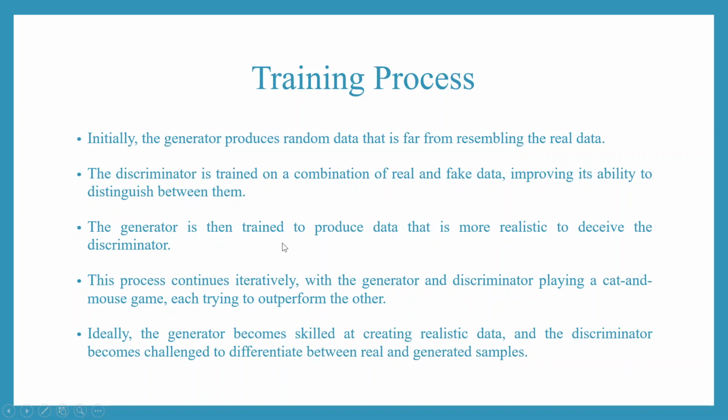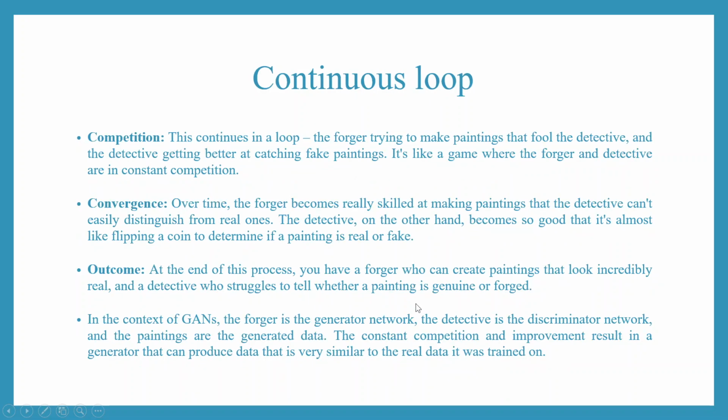The generator is then trained to produce more realistic data to deceive the discriminator. This process continues iteratively, with the generator and discriminator playing a cat and mouse game, each trying to outperform the other. Ideally, the generator becomes skilled at creating realistic data, and the discriminator becomes challenged to differentiate between real and generated samples. It's a continuous loop.